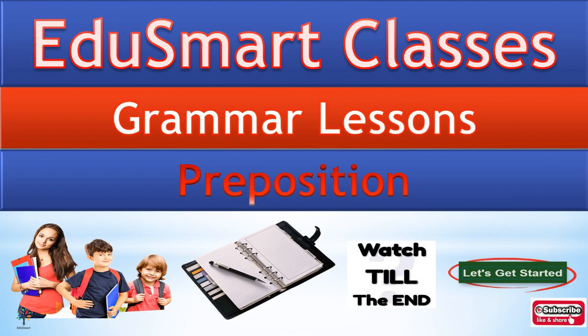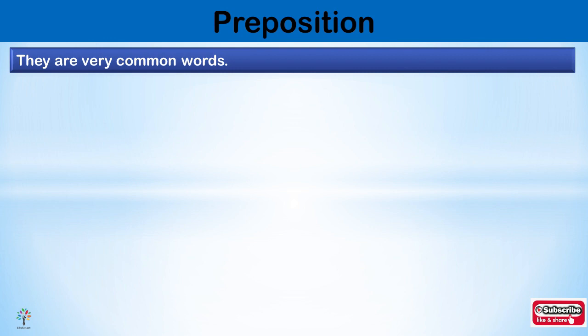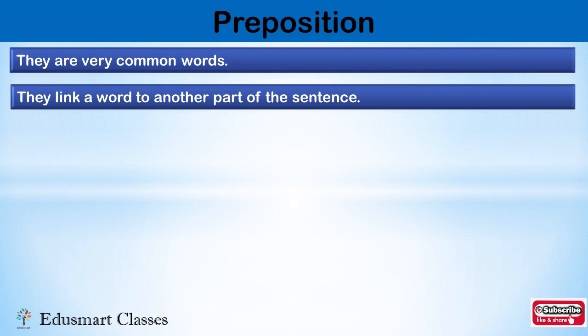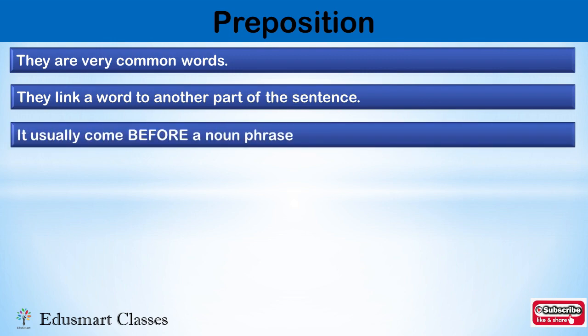Let's get started. What are prepositions? Prepositions are very common words. That means whatever you speak in English, the more common words you use are mostly prepositions. They are words that link a word to another part of the sentence. Mostly they link a noun to another part of a sentence. It usually comes before a noun phrase.